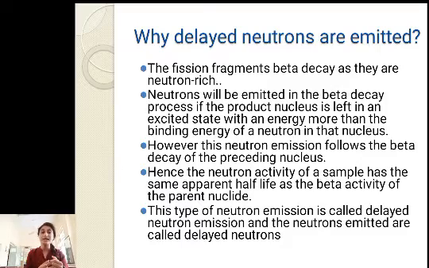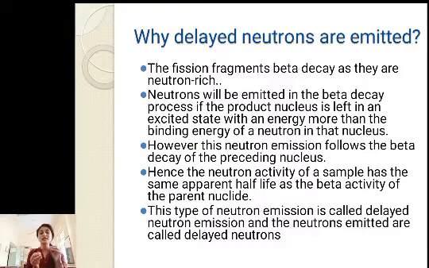Neutrons will be emitted in this kind of beta decay process if the product nucleus is left in an excited state, and so as to achieve stability, it will emit beta rays along with neutrons. However, this neutron emission follows the beta decay of the preceding nucleus, and hence the neutron activity of a sample has the same apparent half-life as the beta activity of the parent nuclide.